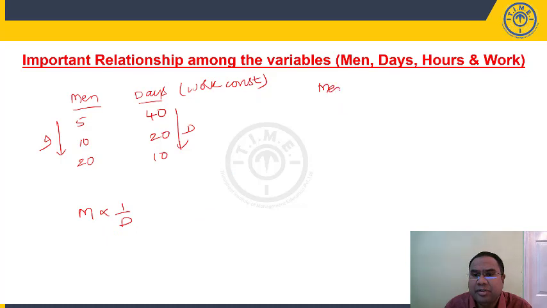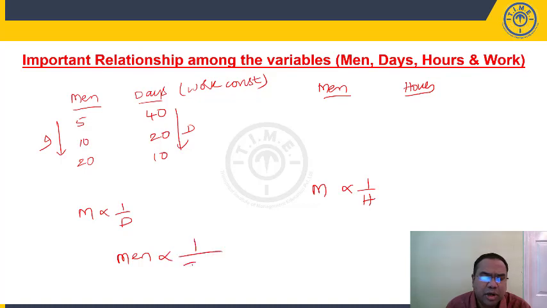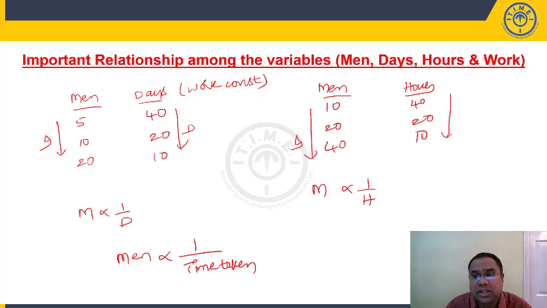So, what's the relation between men and hours? Same relation. Generally, men are inversely proportional to number of hours. Basically, men are inversely proportional to time taken. Maybe it is number of days or maybe number of hours. Let us say 10 men can construct a wall in, let's say, 40 hours. If you employ 20 men, 20 men will take how many hours? 20 hours, right? If you have taken 40 men, they'll take 10 hours. So as the number of men are increasing, number of hours are decreasing. So number of men are generally inversely proportional to time taken.